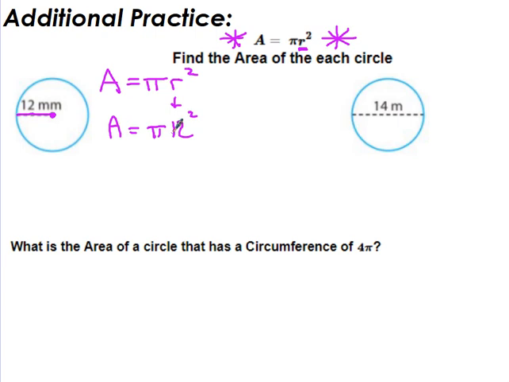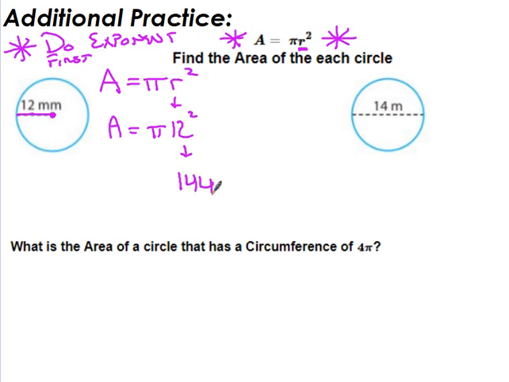Well, now what I have to do is do my exponent first. Okay? So maybe even write that down. If you know that that's going to throw you off, say, do exponent first. We'll probably write that down under things to remember. So 12 squared is 144.